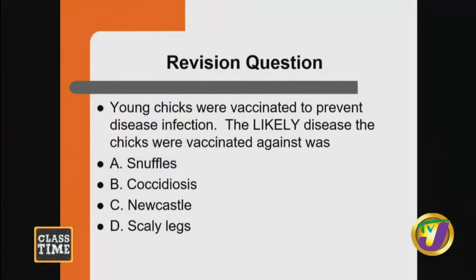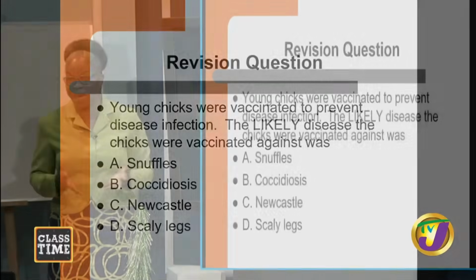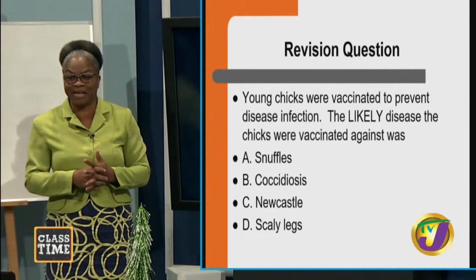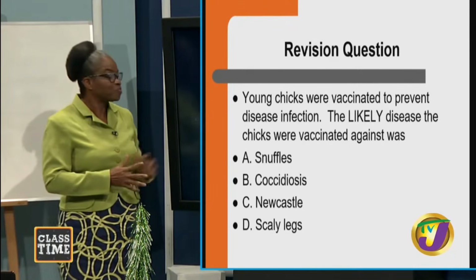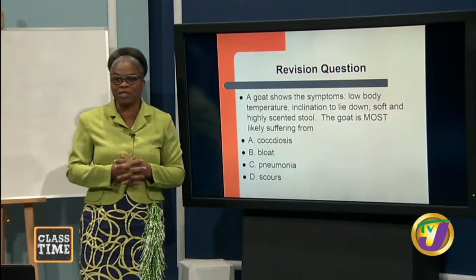Question 1. Young chicks were vaccinated to prevent disease infection. The likely disease the chicks were vaccinated against was A, snuffles, B, coccidiosis, C, Newcastle, and D, scaly legs. And so the answer, and I know that you have it right, the answer is C, the Newcastle disease. Good. Moving on to the next question.